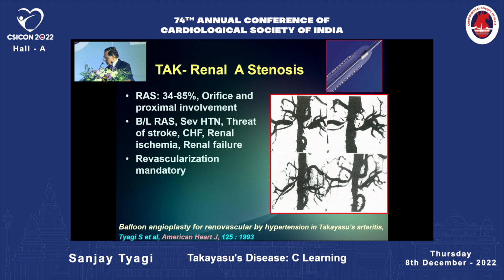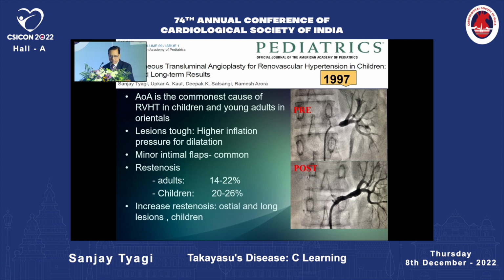And as you can see here, mostly the ostium segment of the artery is involved, and balloon angioplasty can effectively relieve the renal artery stenosis, because these patients often have severe hypertension, which causes congestive heart failure, renal ischemia, and then these patients can go into renal failure. So revascularization of these renal arteries is very important. So the first mode of treatment is balloon angioplasty in these patients, making the revascularization mandatory.